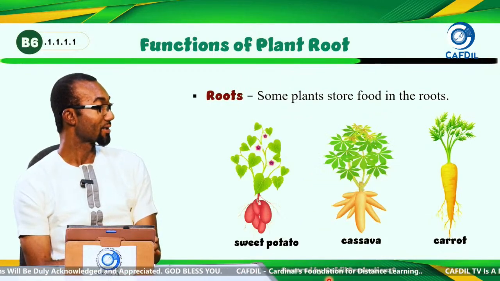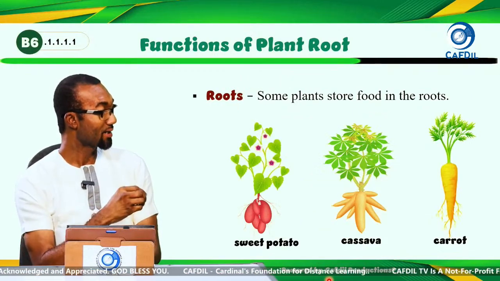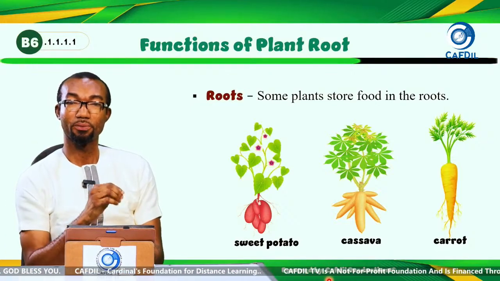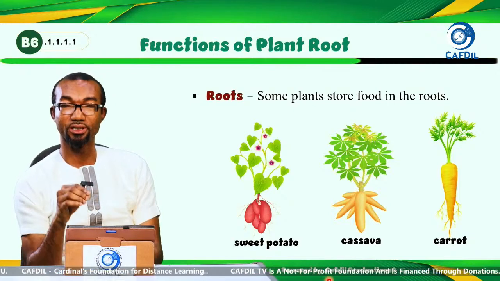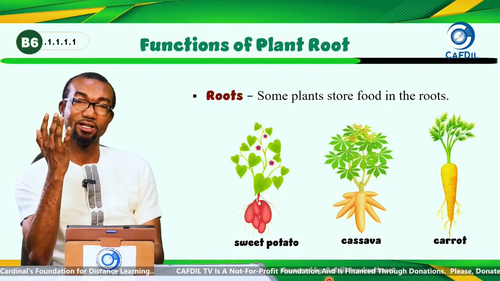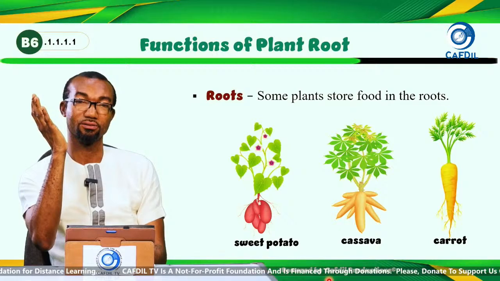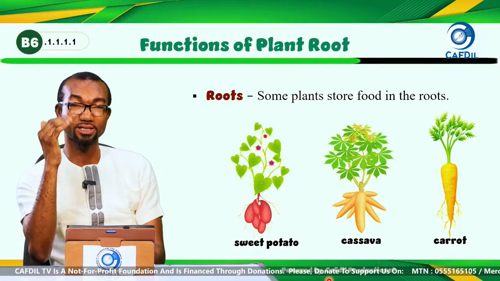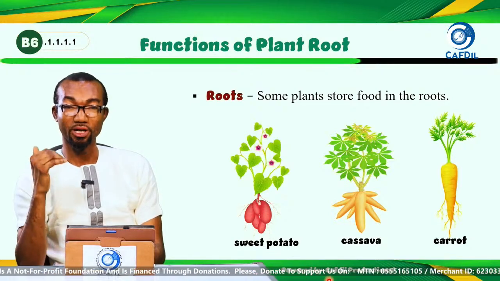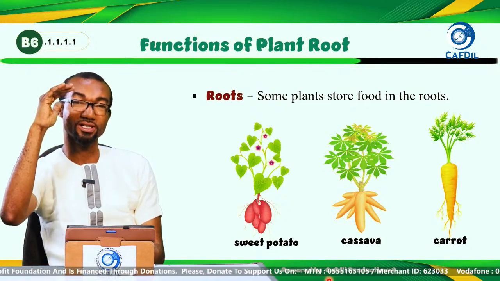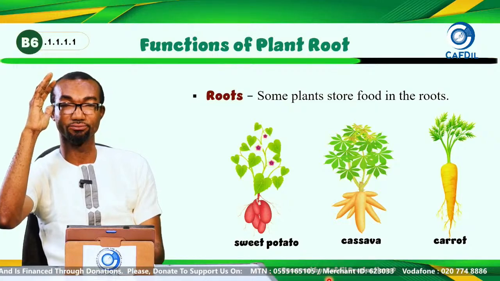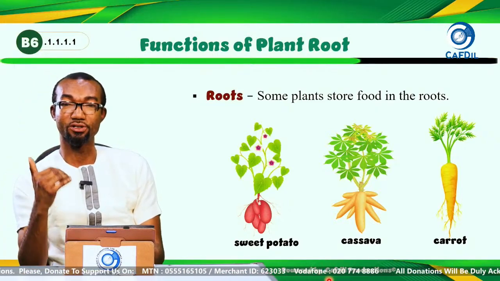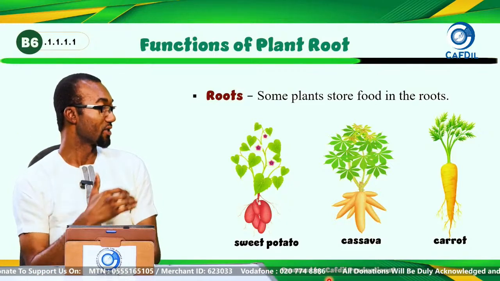Now let's look at another function. Some plants also store food in the roots. So not all the food is stored in the shoots of the plants. We have the shoot system and the root system. Normally we get fruit from the shoot system. But some of the food is also stored in the roots.